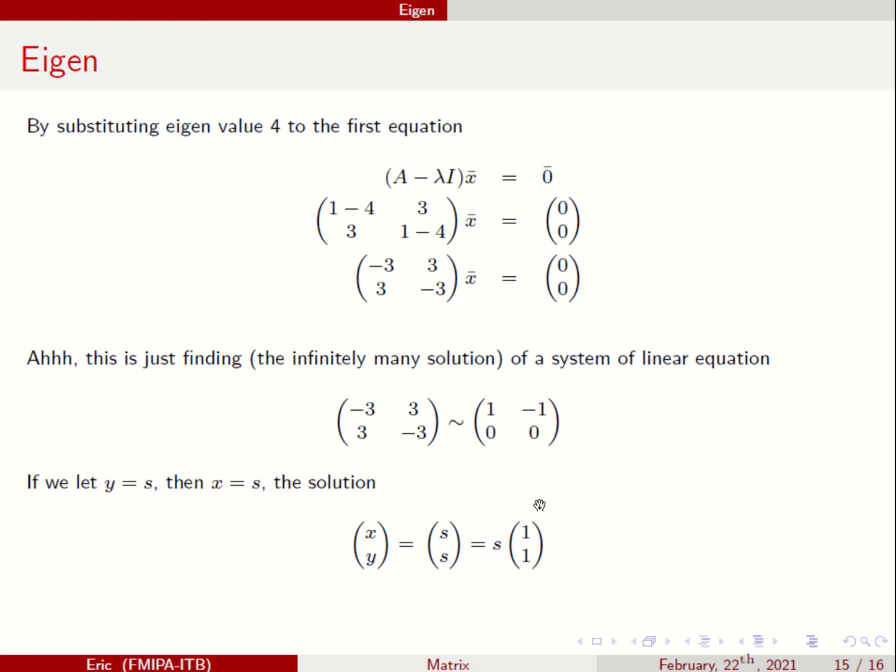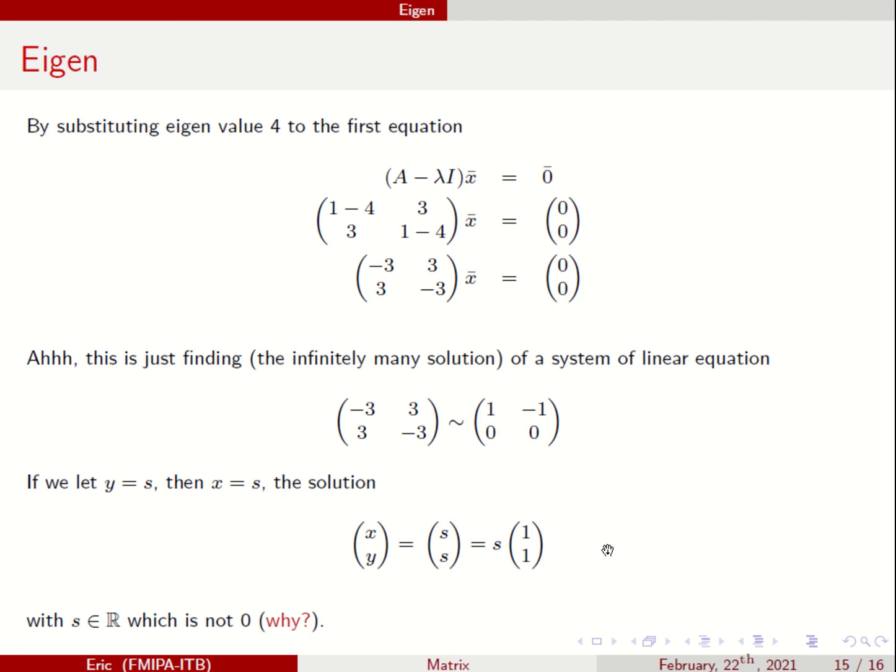But s can be anything, so you have 1, 1. This one is the eigenvector. But remember, s cannot be 0 because I want to seek a non-trivial solution, a non-zero solution.